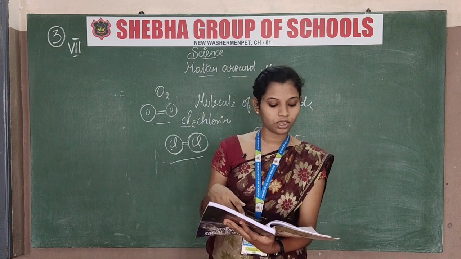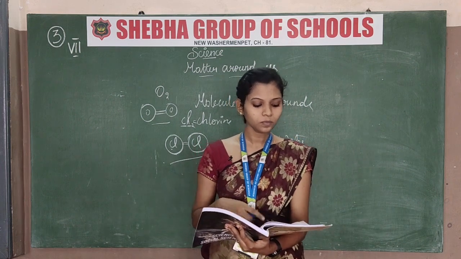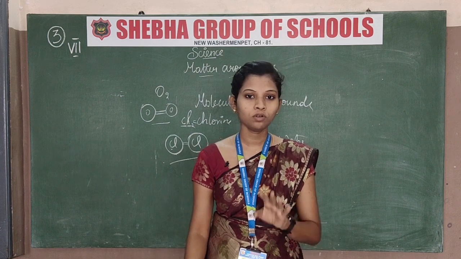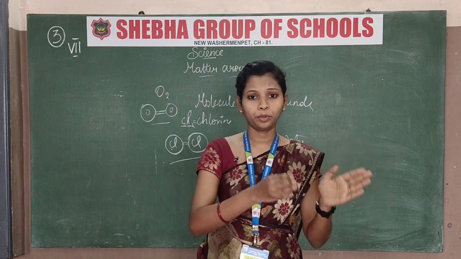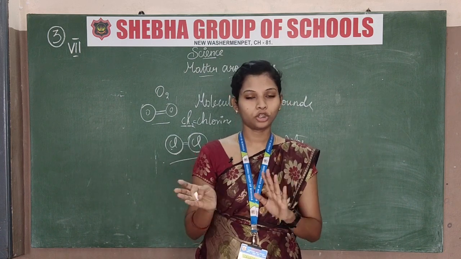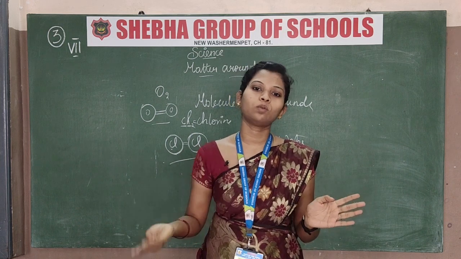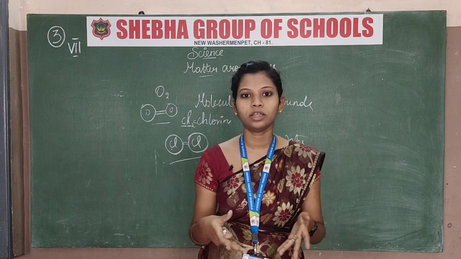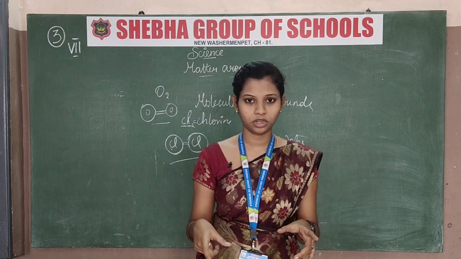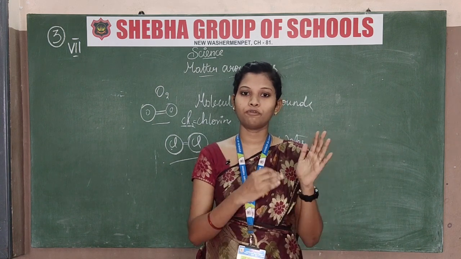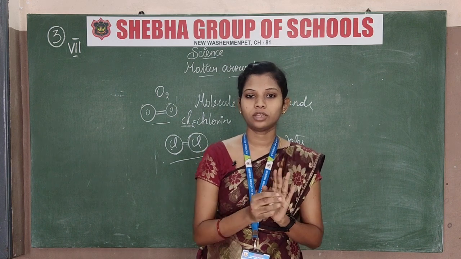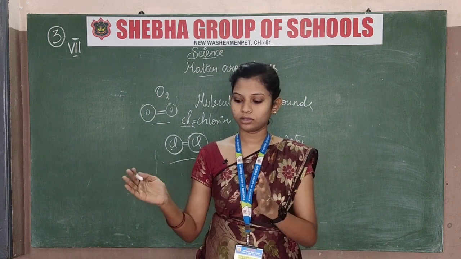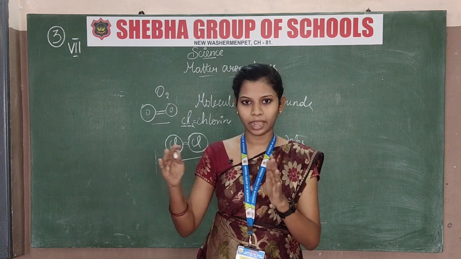Okay, then classification of matter. What is matter? It is broadly classified into two types: pure and mixture. What is pure and what is mixture? Pure, as in the ad on our television, is 100% pure with no mixture. That is not true. In science, pure means one type of element or one type of object.